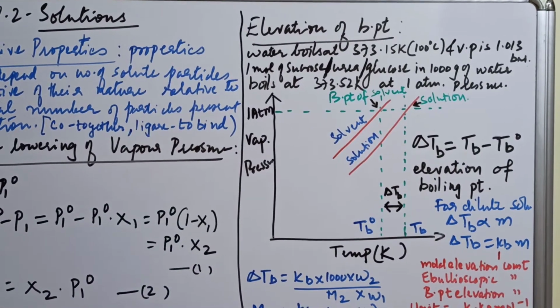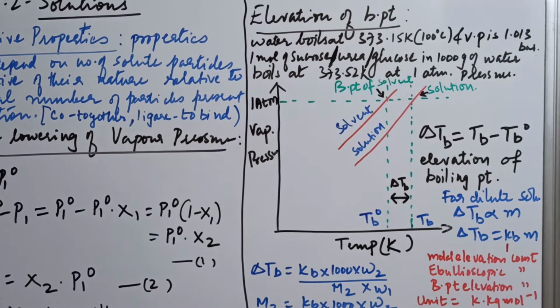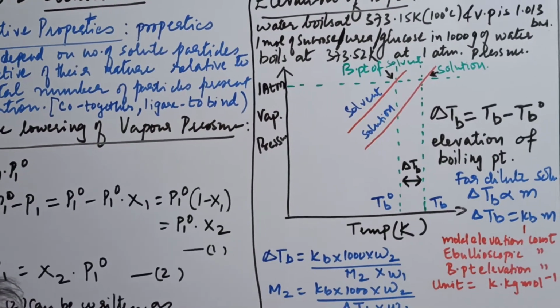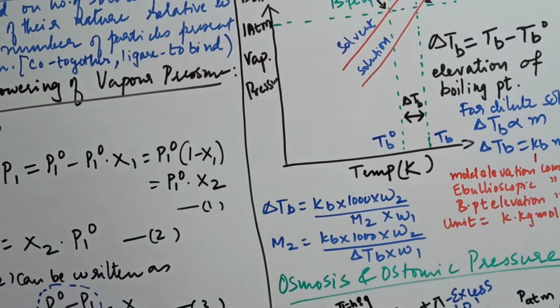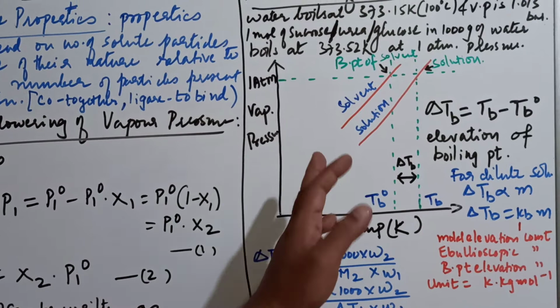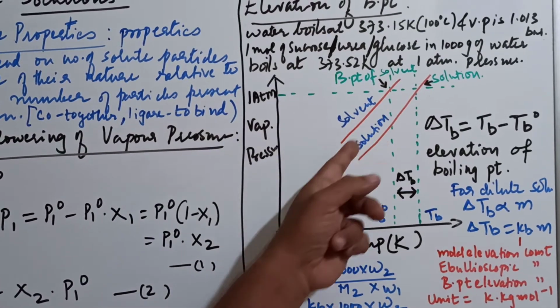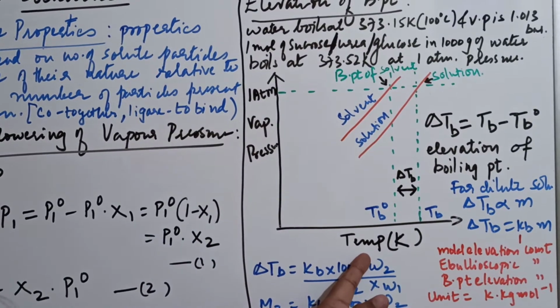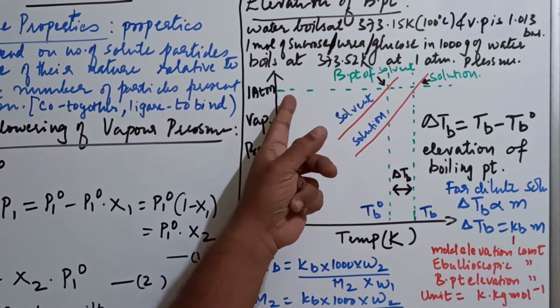So this is the vapor pressure curve for a solution. The diagram shows delta TB, which denotes the elevation of the boiling point of a solvent in solution. Now here you have your vapor pressure curve for the solvent in solution, vapor pressure versus temperature. This is 1 atmospheric pressure.